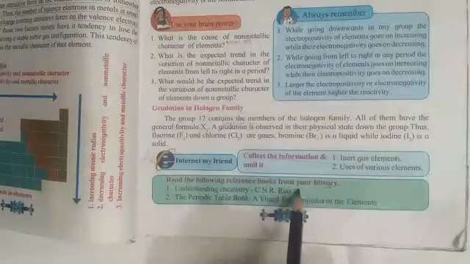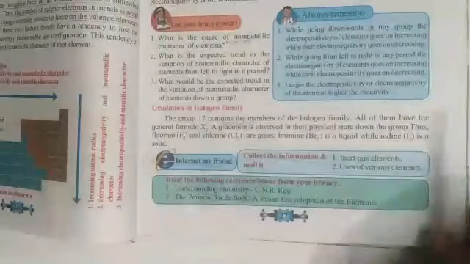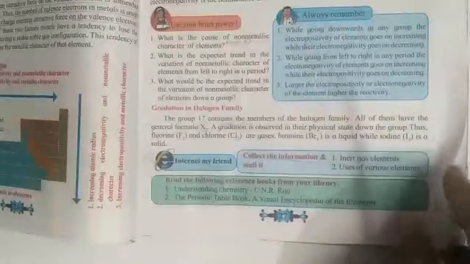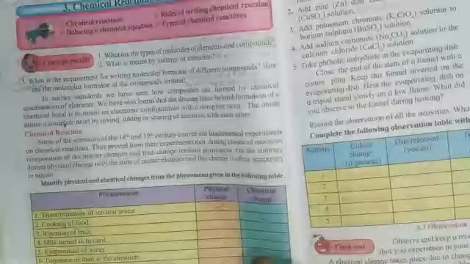Read the following reference books from the library and all, that is also omitted. That you can do just for extra knowledge, just for reference, but questions will not be asked on these topics. Next, on page number 28, the information is given, do you know? That is also omitted. Then the next lesson is the third lesson, chemical reaction and equation.